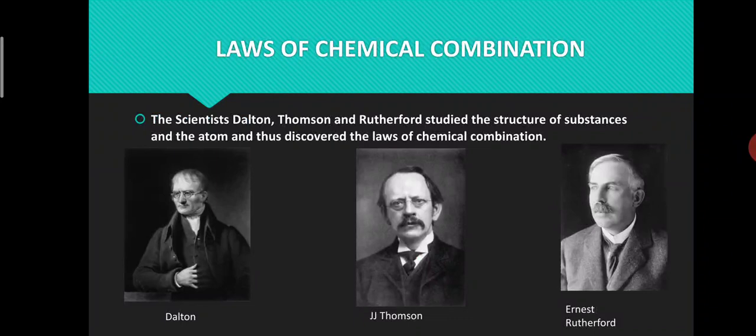The composition of a substance changes during a chemical change. The fundamental experiments in this regard were performed by scientists in the 18th and 19th century. While doing this, they measured accurately the substances used and formed. The scientists Dalton, Thomson, and Rutherford studied the structure of substances and the atom and thus discovered the laws of chemical combination. Scientists could then write the molecular formulae of various compounds on the basis of Dalton's atomic theory and the laws of chemical combination.